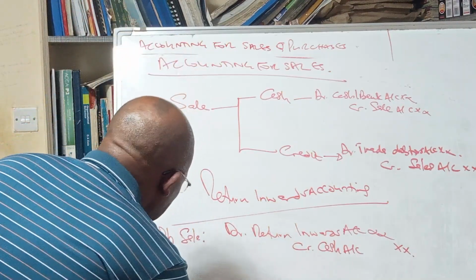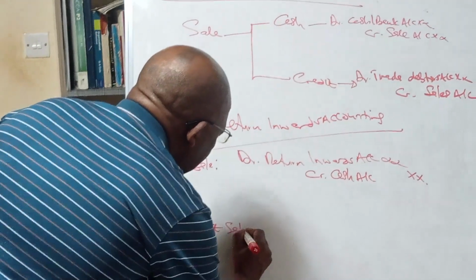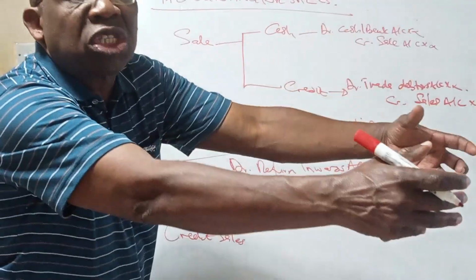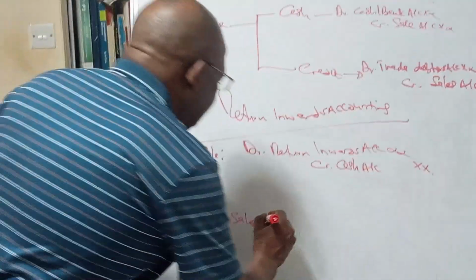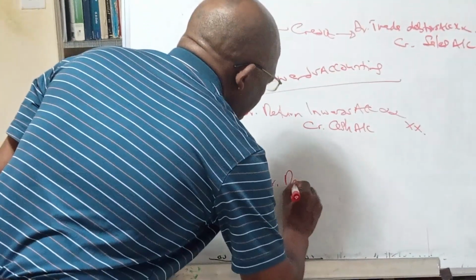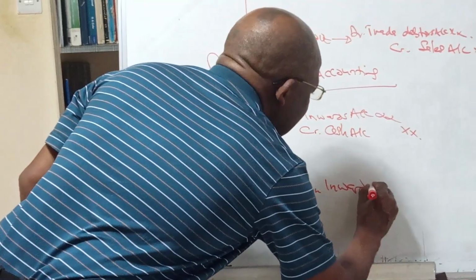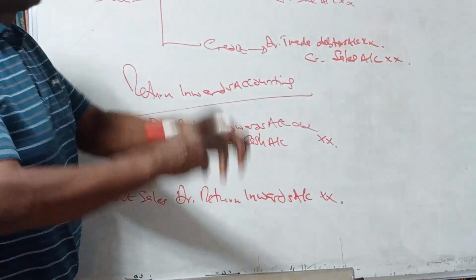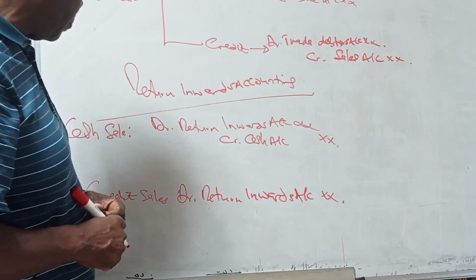Okay. What if it was a credit sale? What if we had sold to the customers on credit? Inventory will still increase, so we will debit return inwards to record the increase in inventory, because we do not maintain an inventory account.